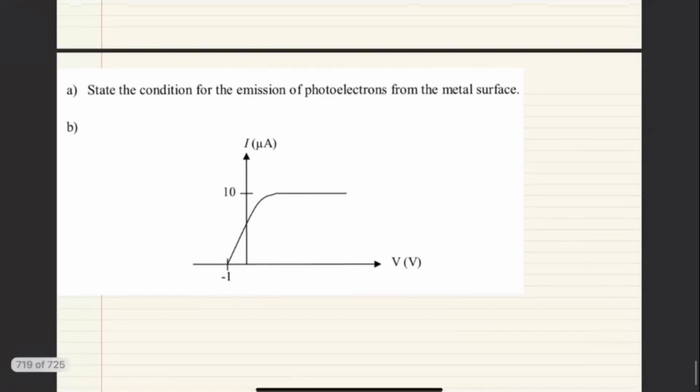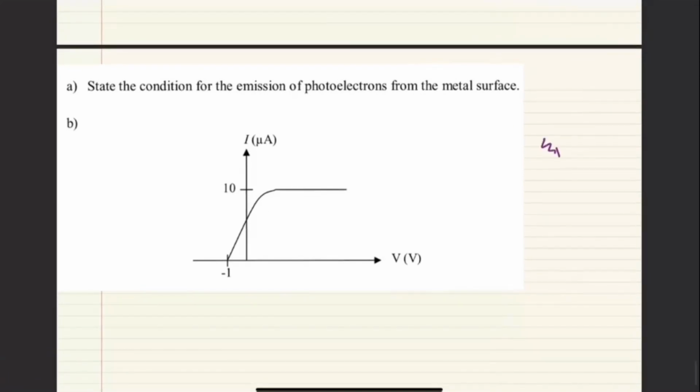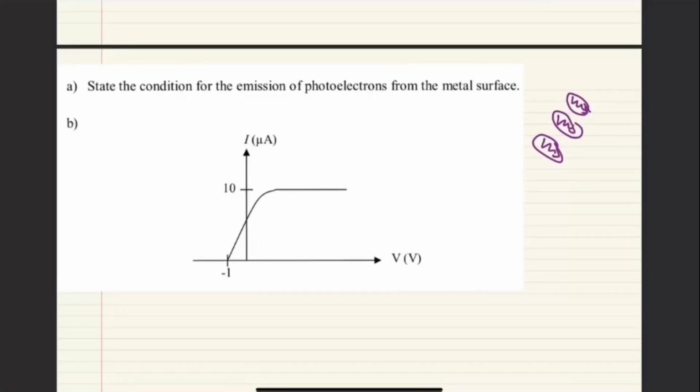Apa yang berlaku? Numbers of photon yang datang tu bertambah. Contoh kalau asal tu yang malap tu 1 ketul yang datang. Kalau dia bright, maybe 5 ketul. Okay, katakan 3 ketul datang, so maksudnya yang interact dengan elektron adalah 3. So 3 electrons will be ejected. So the more electron ejected, the more current will be produced. So maximum current to increase.